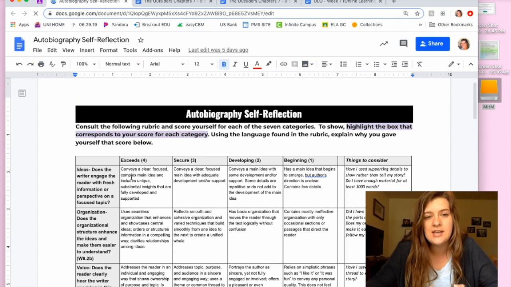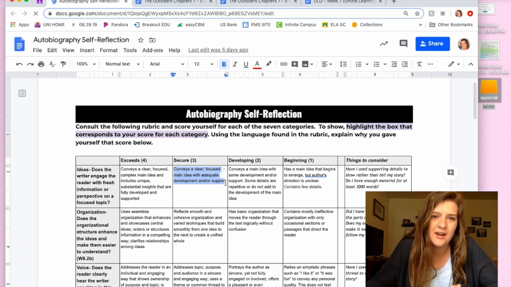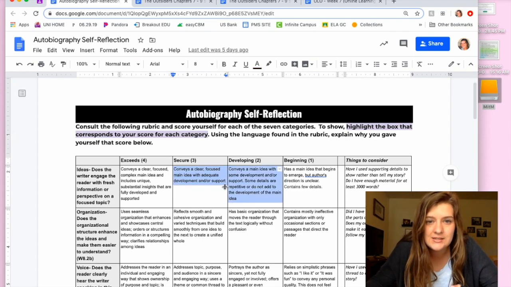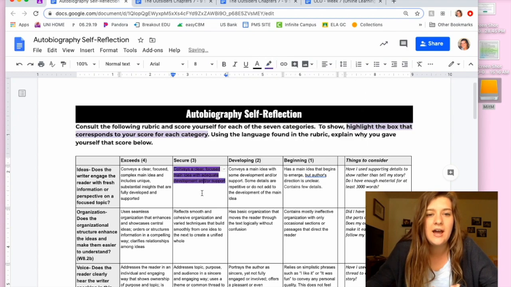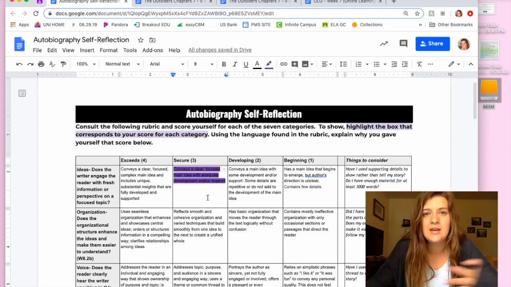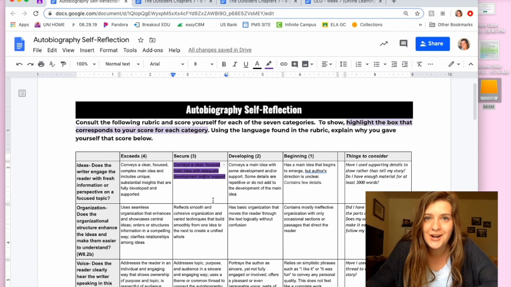So for ideas, after reading through these, maybe I think I'm in this category. I'm going to highlight it. Whoops, no, I don't want both of them. I just want one. I'm going to highlight it, and you can pick whatever color your heart desires. Just go ahead and give it a highlight, so that way I can see which box you are choosing here.